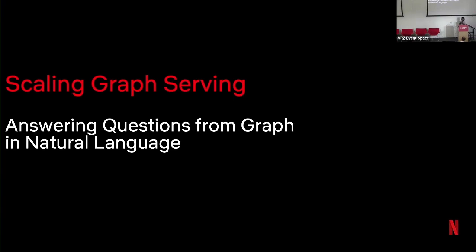Okay, so far we have seen how we are leveraging LLMs in the graph generation or graph construction phase. But we also face challenges in graph serving, because many of our data consumer teams are business stakeholders, and answering those business questions by writing graph queries against a graph database is not always easy for those consumers. So we are working on providing a natural language interface to answer such questions for those stakeholders.